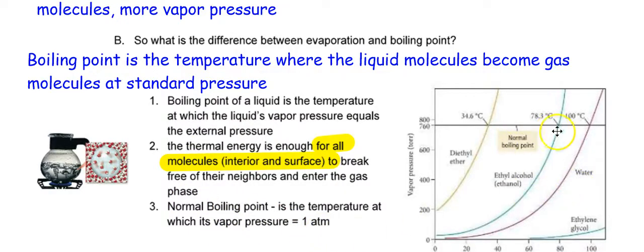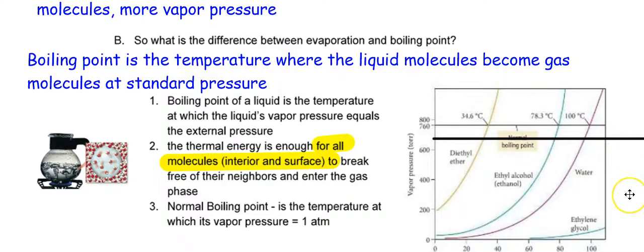So look at this here. Here's the normal boiling point. That's where you have 760 torr, which is 1 atm, and there's the boiling point. Well, what happens if you are on top of a mountain? Then maybe the external pressure is down here. Look at the graph. What happens if you have a lower atm? I just made a line here. Tell me what happens in each of these cases.